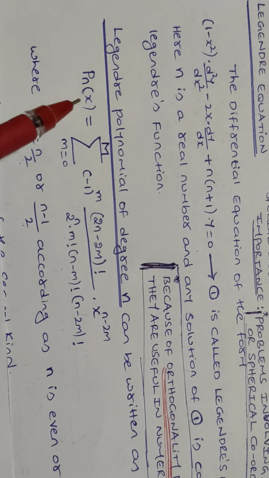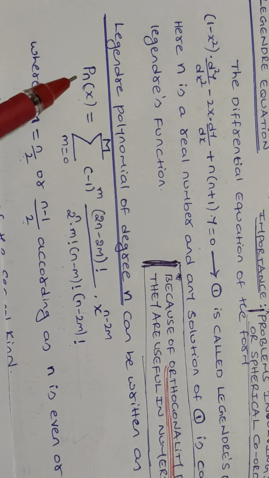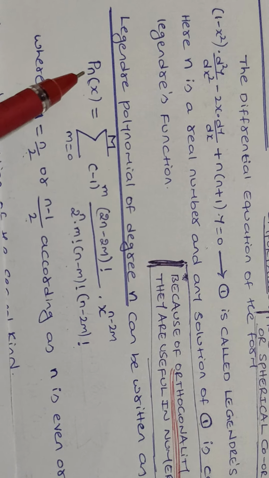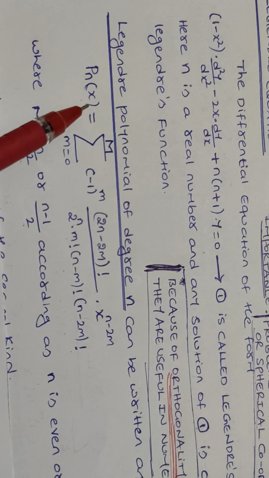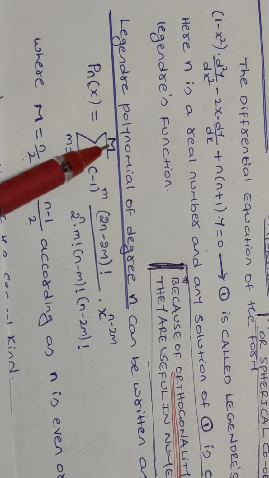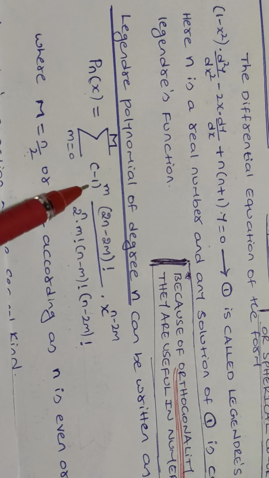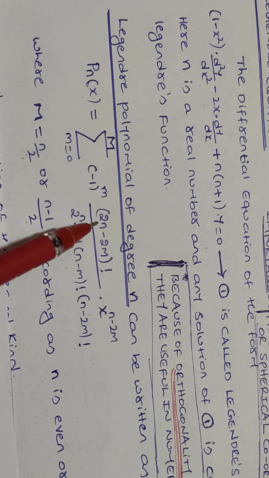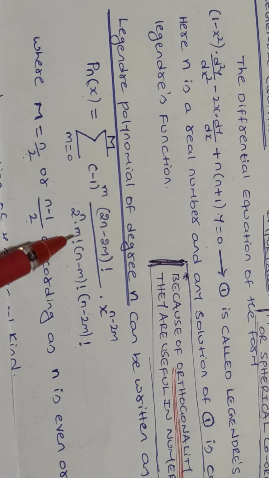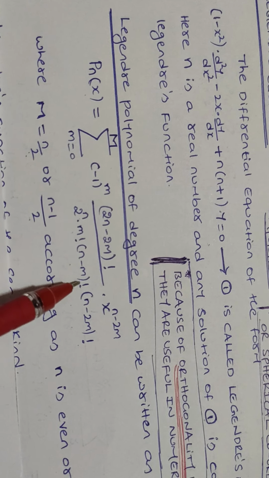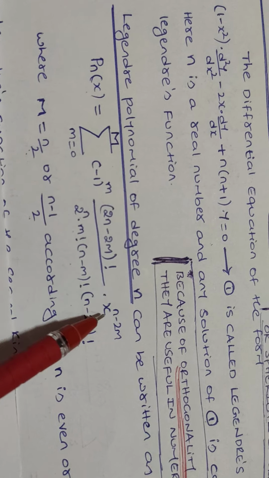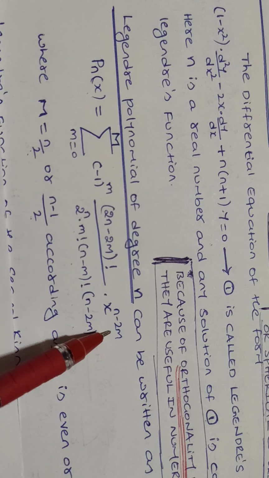So I will repeat the definition of the Legendre polynomial: summation over m equals 0 to capital M of (minus 1) to the power m into (2n minus 2m) factorial divided by 2 to the power n into m factorial into (n minus m) factorial into (n minus 2m) factorial into x to the power n minus 2m.